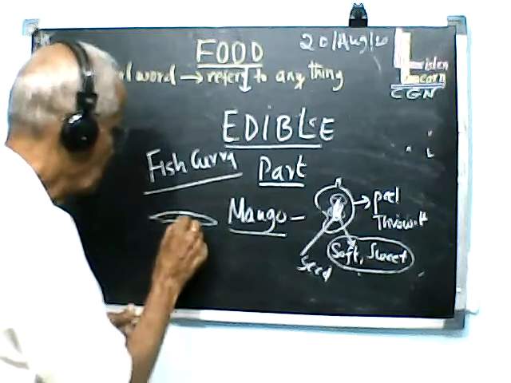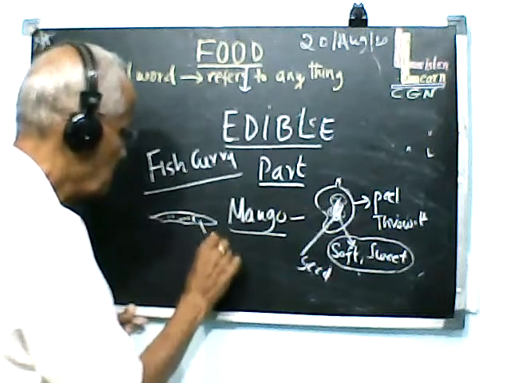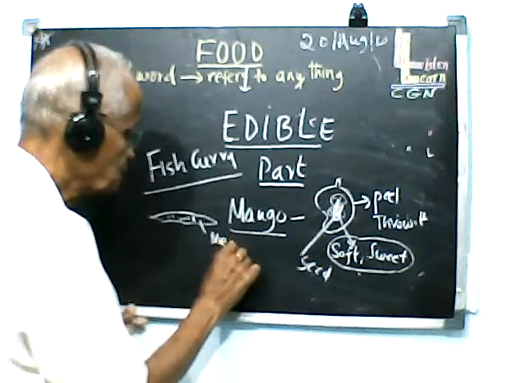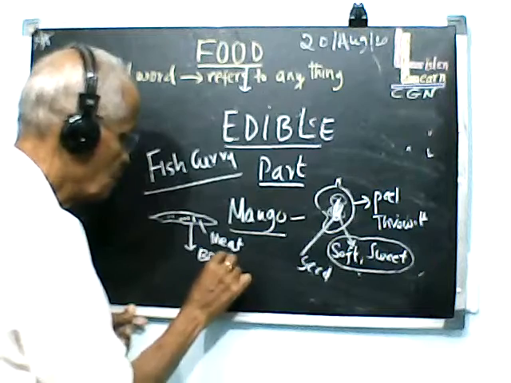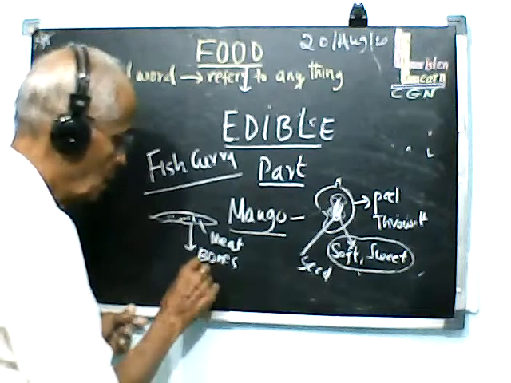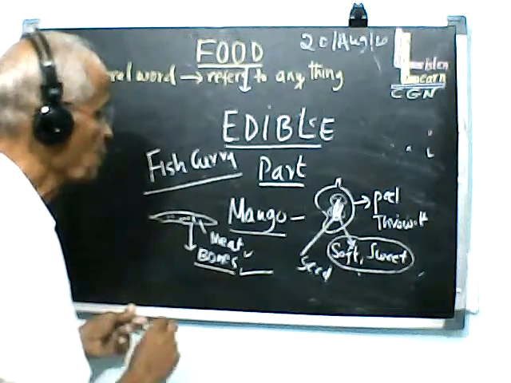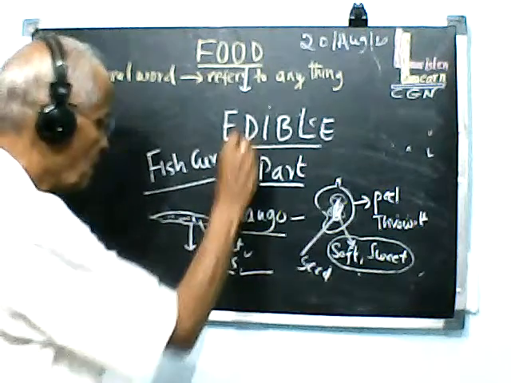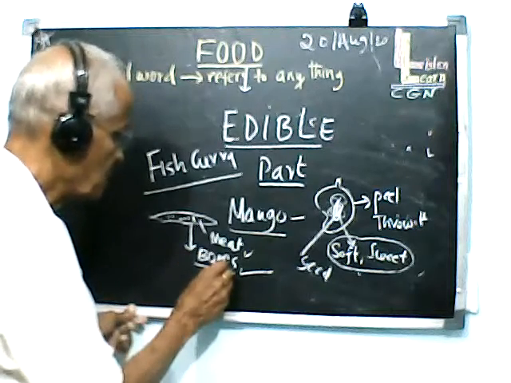You will eat only some part of it, that is the meat part, and you may get bones while eating. Do you eat bones? No. You throw away bones. You eat the meat. So in the fish curry, the edible part is the meat and the non-edible part is the bones.